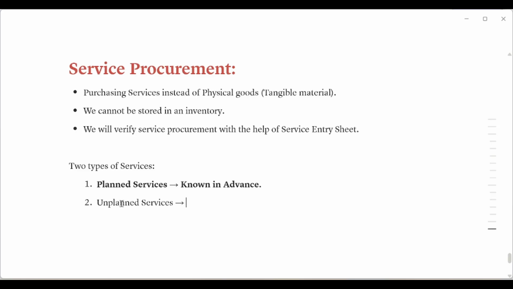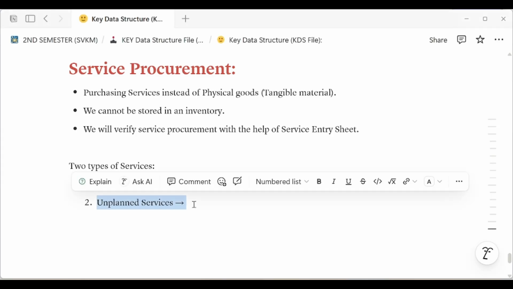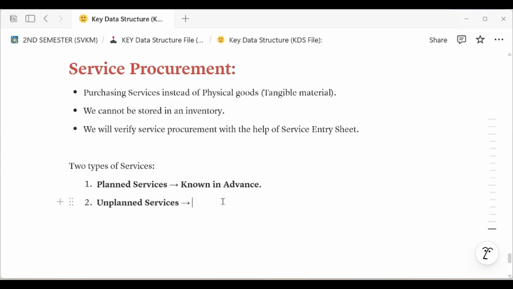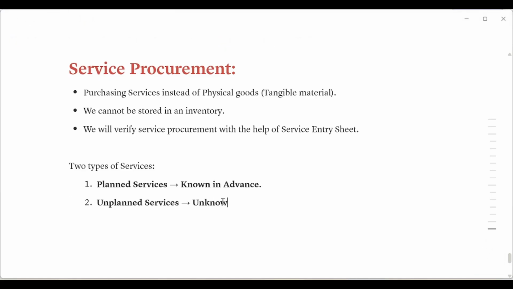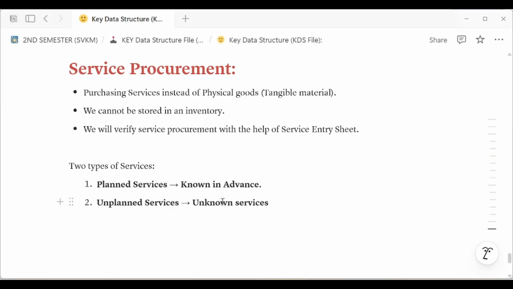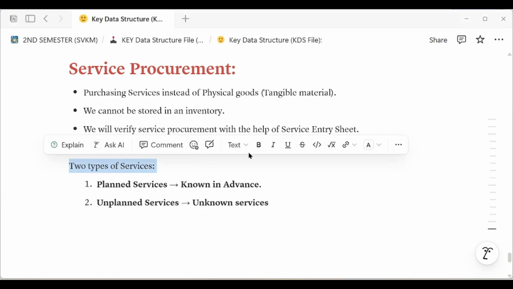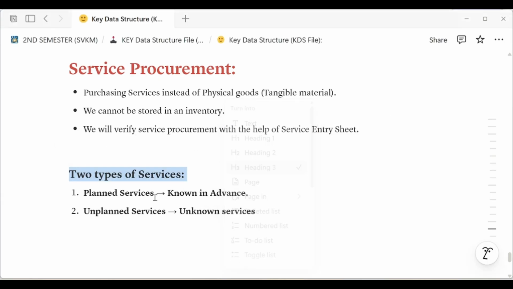After that you fix the price, how much you will charge for those services. The company only knows an expected cost, maybe. So this we call unplanned, or unknown, services. These are the two types of services.